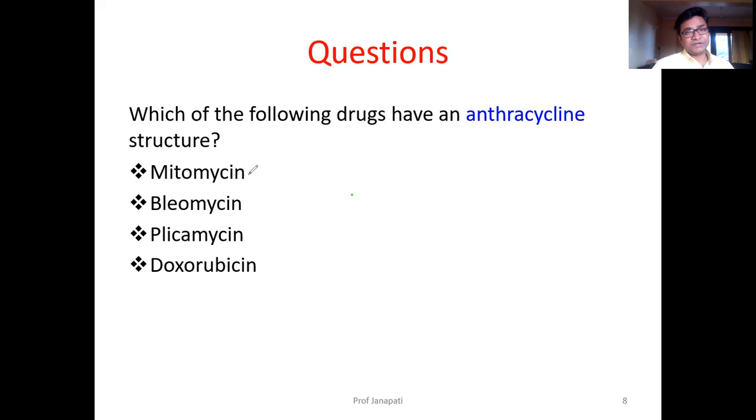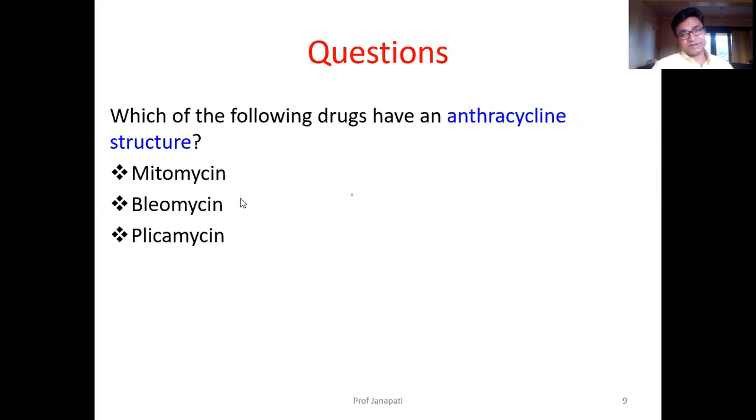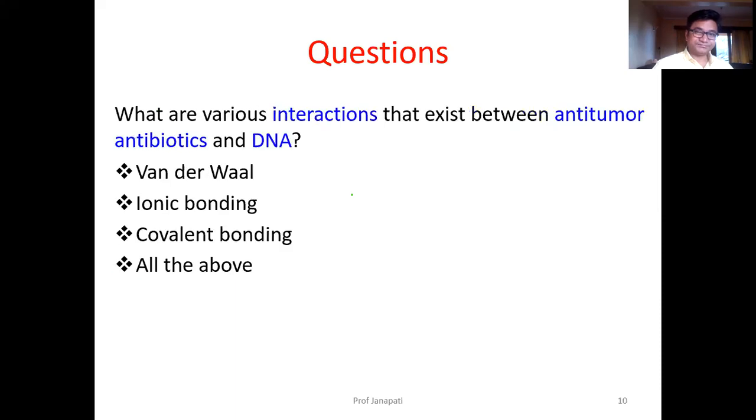Mitomycin, bleomycin, or doxorubicin? The answer is doxorubicin. Doxorubicin is the one which has the anthraquinone anthracycline structure.